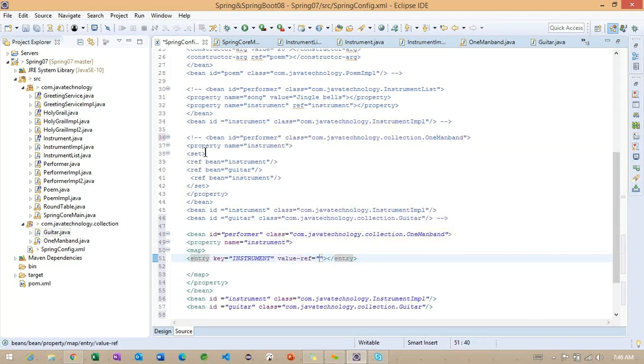So again, identify here, we will have two options, value and value-ref. Value-ref is going to use the custom object which we define as developers. Now the reference I need to specify is something called instrument here.